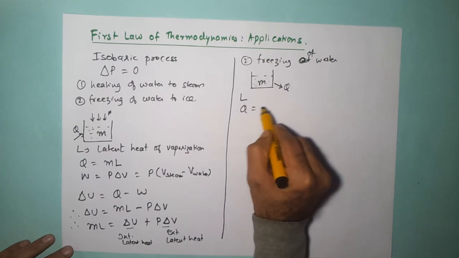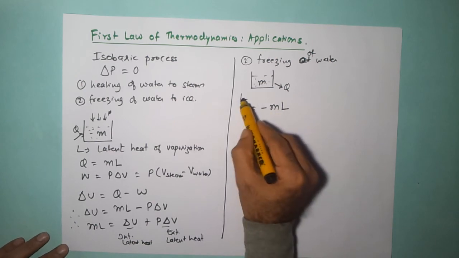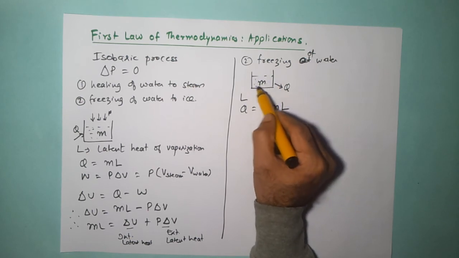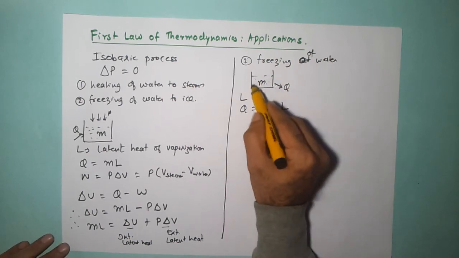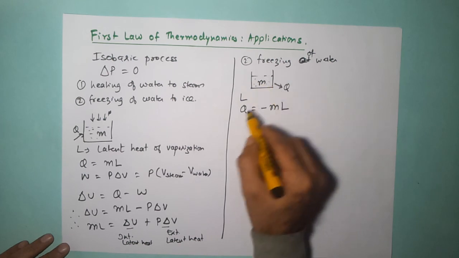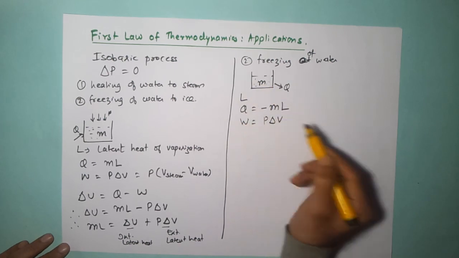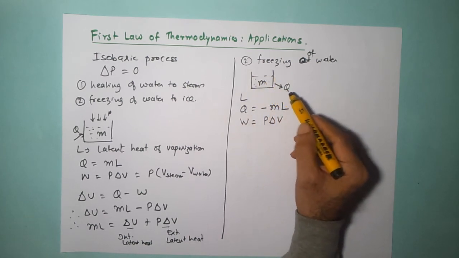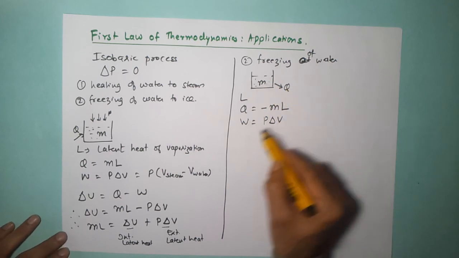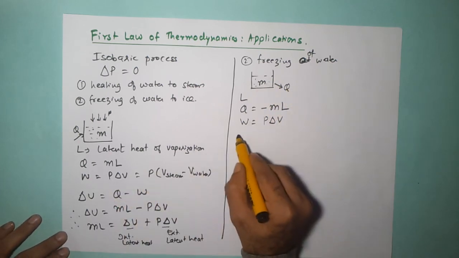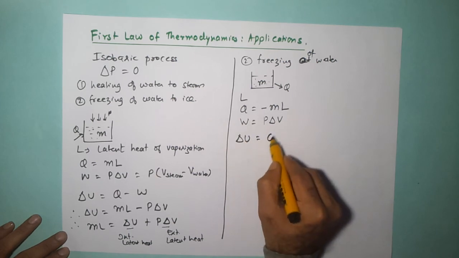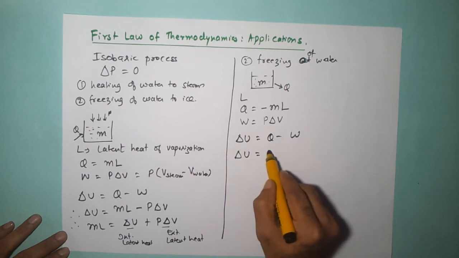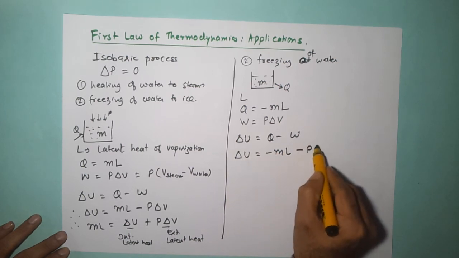So Q would be equal to minus mL, where L is the latent heat per unit mass. So minus mL, because in this case, the system is losing heat. When water gets converted into ice, it expands. So work done is equal to P delta V again. This water is doing work against external pressure to get converted into ice because the volume of ice is more than the volume of water. So W is equal to P delta V, same as over here. And if I again use the equation delta U is equal to Q minus W, then I'll get delta U is equal to minus mL minus P delta V.